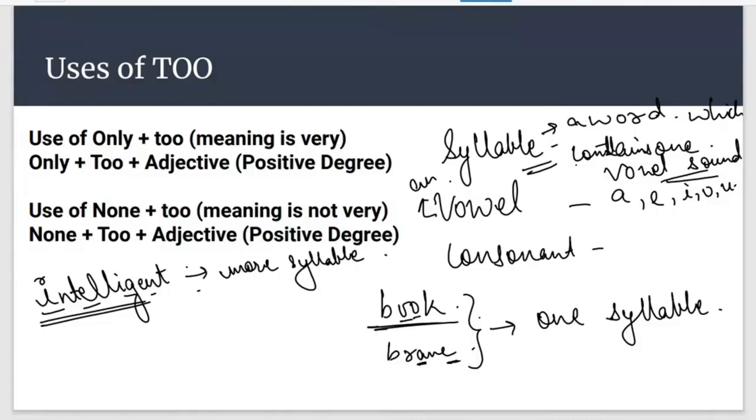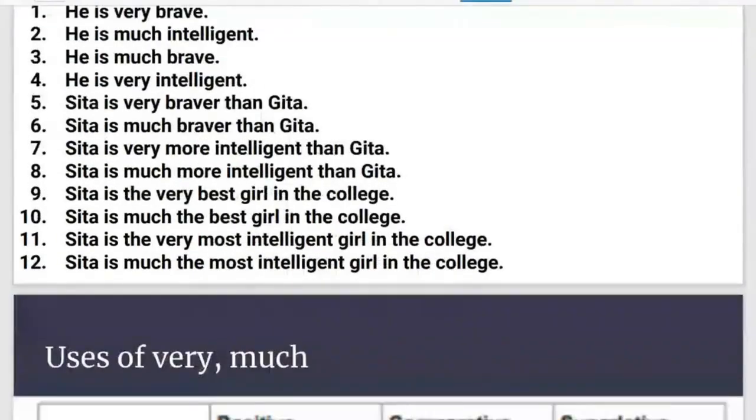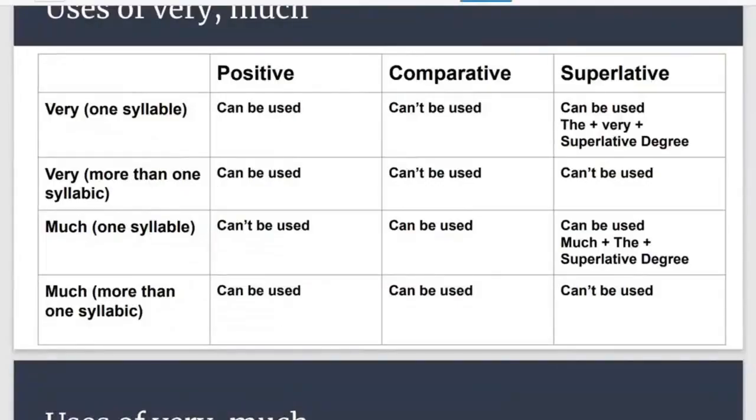Am I clear with what a syllable actually is? Is it clear to all of you? Because it is going to be very important now. Since it is clear, I want you to take a notebook and a pen and draw this chart in front of you and keep it with you. Just write done in the chat box once you have made this chart. Have you all made it?